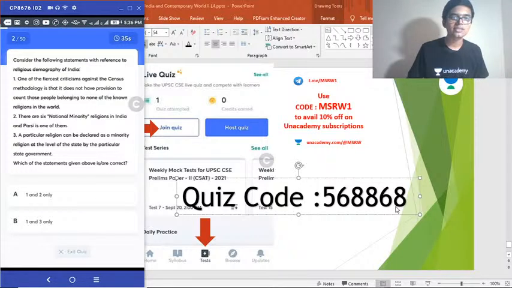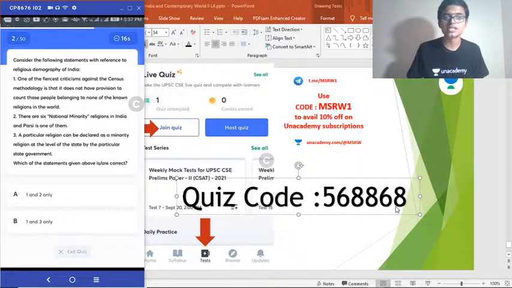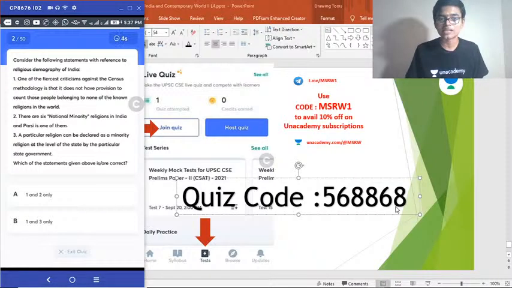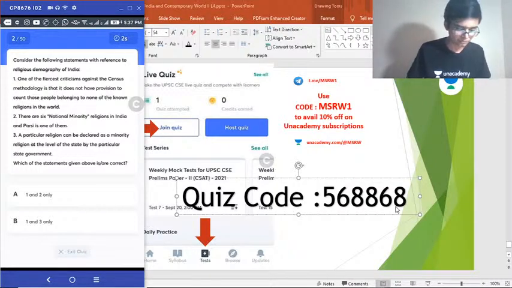Second question. Consider the following statements with reference to religious demography of India. 1. One of the fiercest criticisms against the census methodology is that it does not have provision to count those people belonging to none of the known religions in the world. 2. There are 6 national minority religions in India and Parsi is one of them. 3. A particular religion can be declared as a minority religion at the level of the state by the particular state government. Which of the statements given above is or are correct?